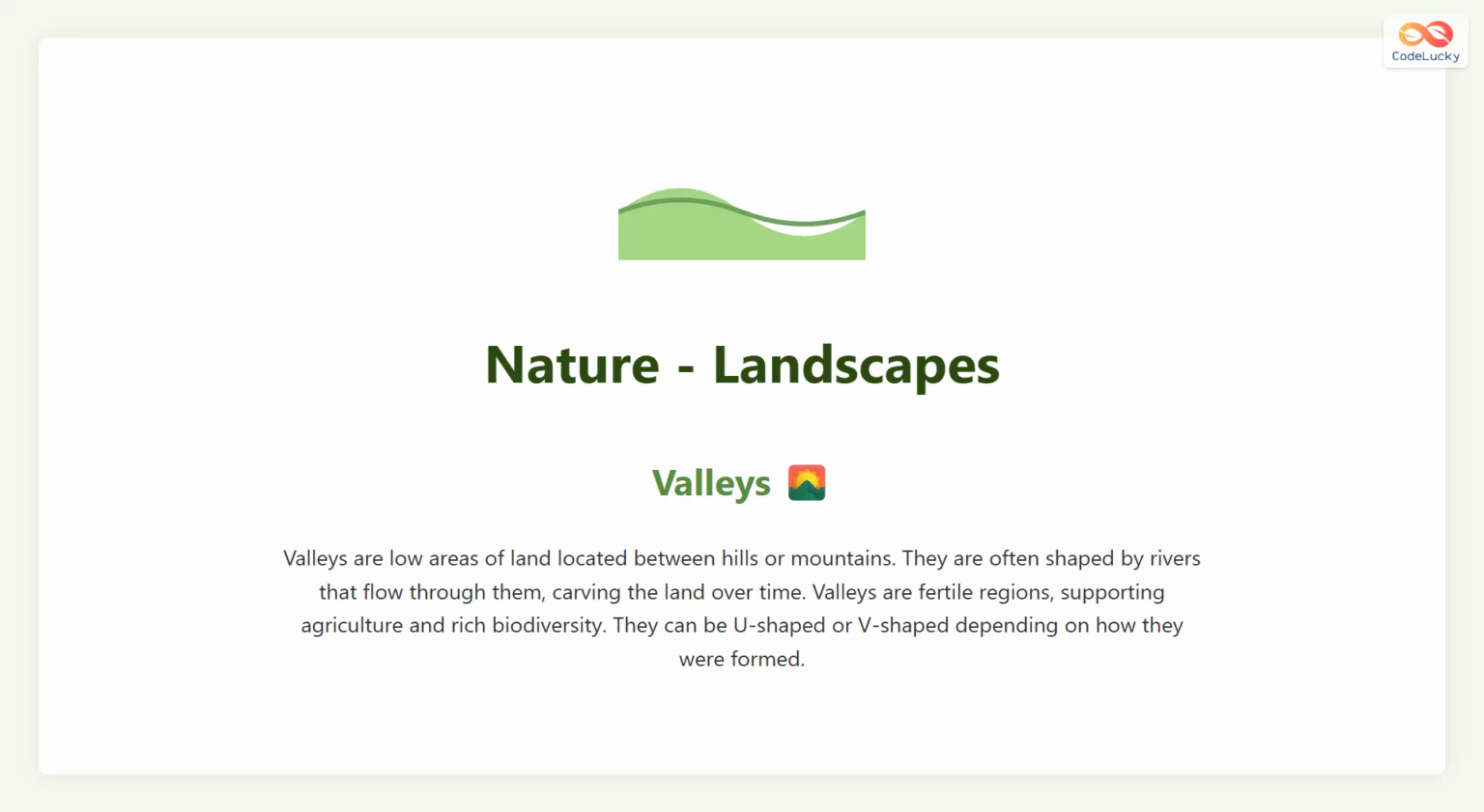A valley is a low area between mountains or hills. Most valleys are formed by rivers that flow between them, carving the land over time. The soil in valleys is usually fertile because of river deposits, making them good for farming. Valleys can be shaped like the letter V if they are made by rivers, or like the letter U if they are made by glaciers. People often build homes and grow crops in valleys.